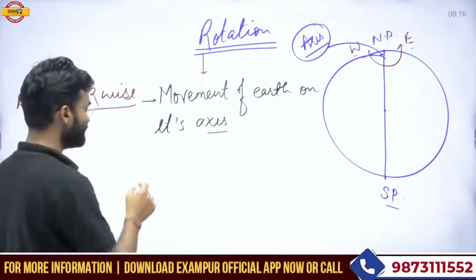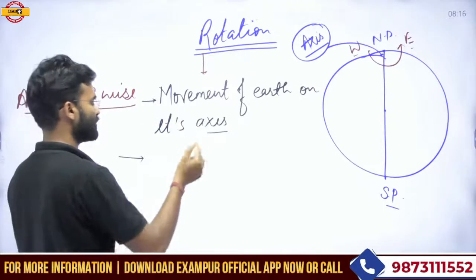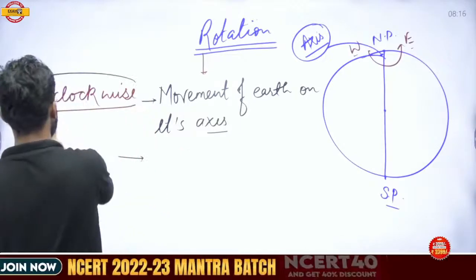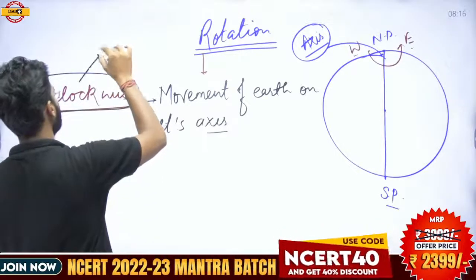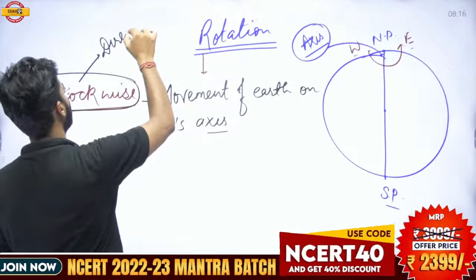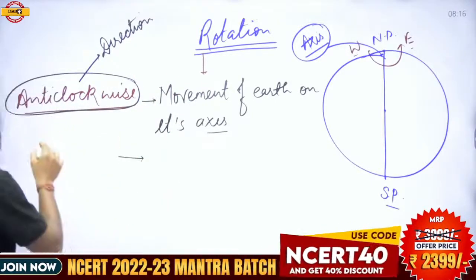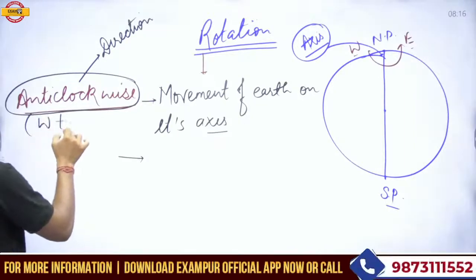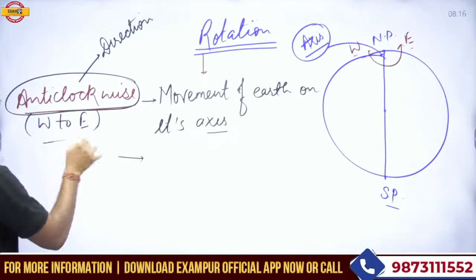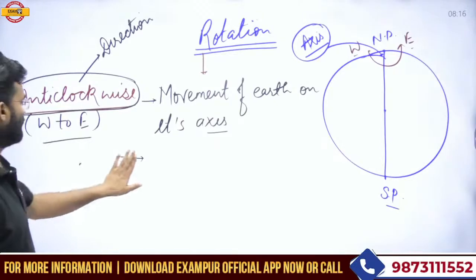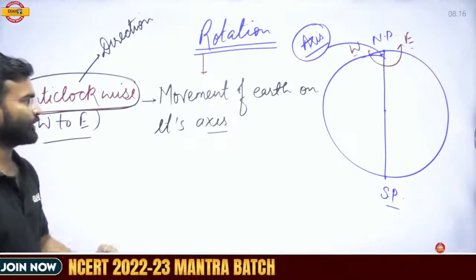What is the direction of the rotation? You should know that Earth is moving in the anti-clockwise direction, and it is also termed as the west to east direction. It could be a question.